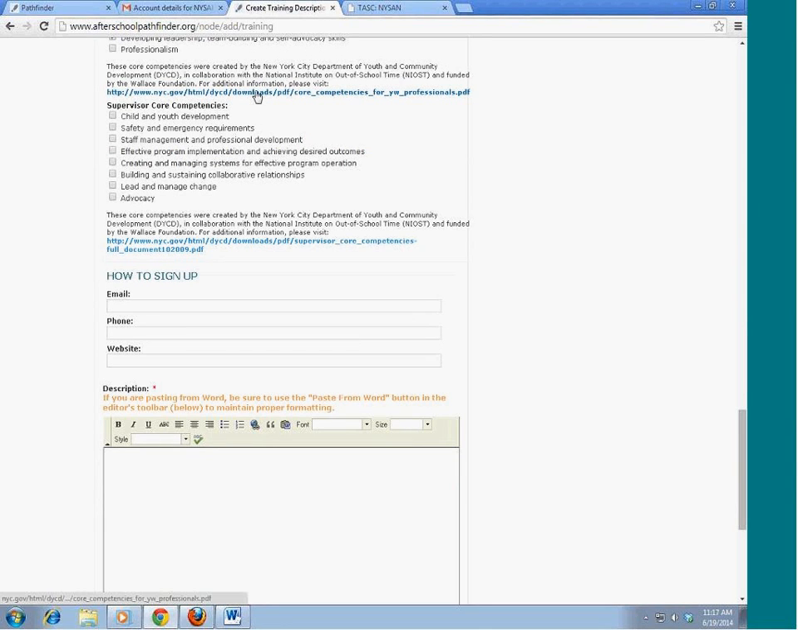Supervisor core competencies. And note that you can actually click the link to read more about these to be specific about your choices here. So each one does link to a document with descriptions. Okay.